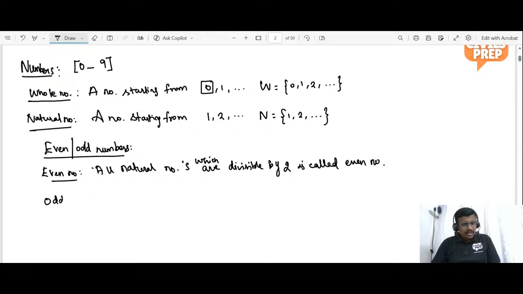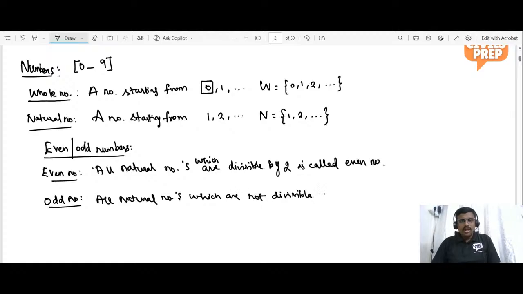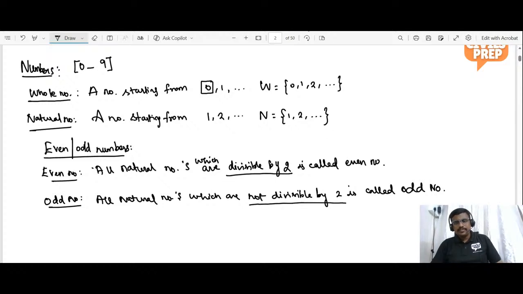And odd numbers: all natural numbers which are not divisible by 2 are called odd numbers. So an even number is divisible by 2 and an odd number is not divisible by 2.